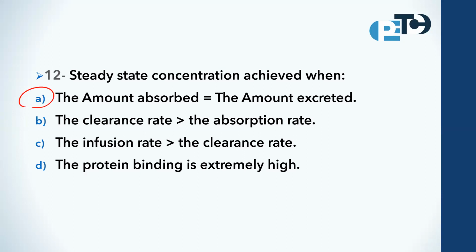When the amount absorbed equals the amount excreted, here we achieve the steady state concentration. The steady state refers to the situation where the rate of drug administration, infusion rate, or absorption rate is balanced with the rate of elimination, the clearance rate. The amount of drug absorbed equals the amount excreted. Therefore, the correct answer is A.